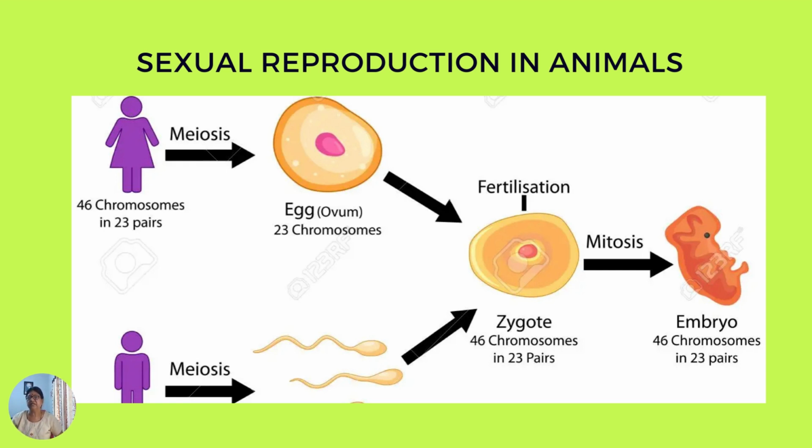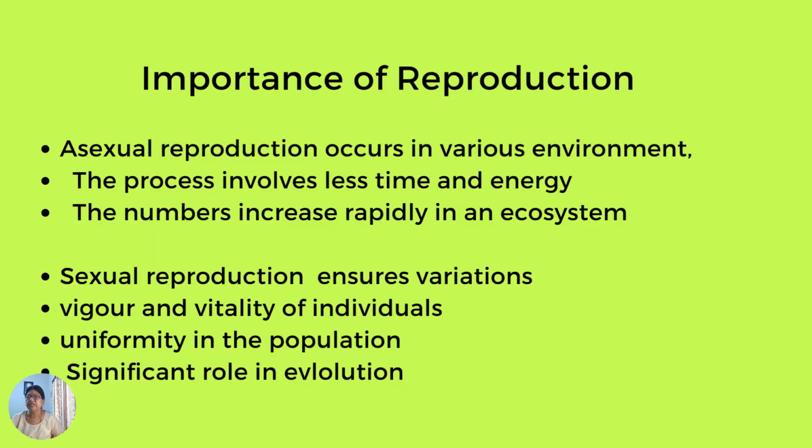Sometimes sex cells or gametes are also called germ cells. Humans, fish, frogs, cats, or in other words, mammals, all reproduce by sexual reproduction. Reproduction takes care of continuity of the species. It replaces the dead in a given population. Significantly, through sexual reproduction, variations are seen due to reshuffling of chromosomes and crossing over. Sexual reproduction brings about variation in almost all characters so that no two individuals are similar.